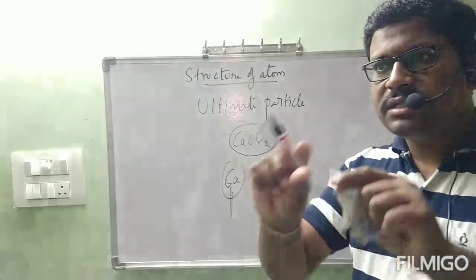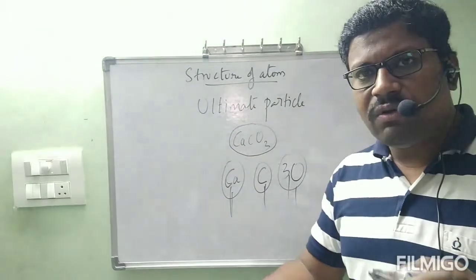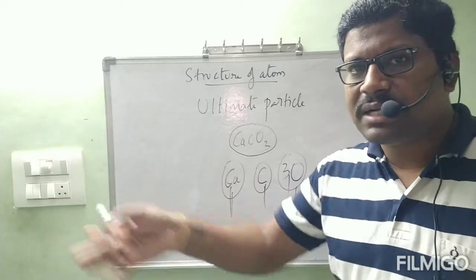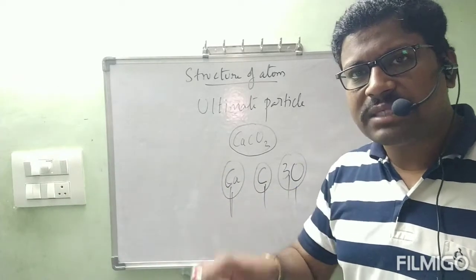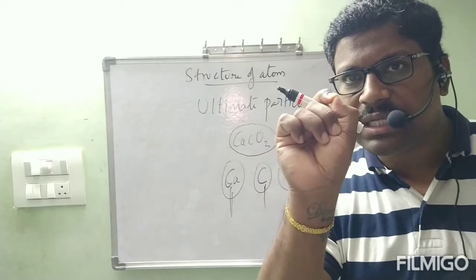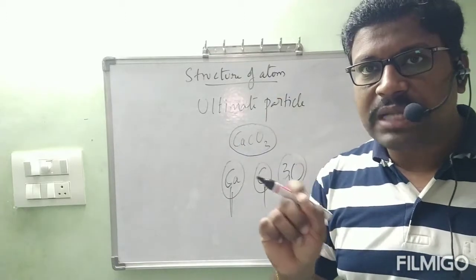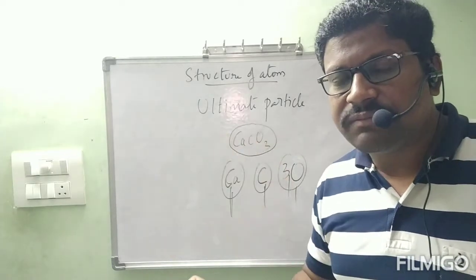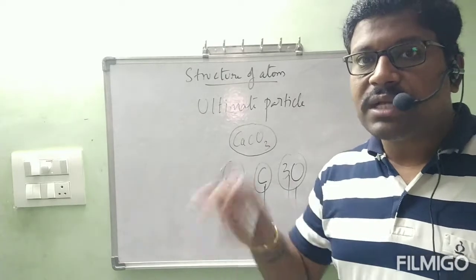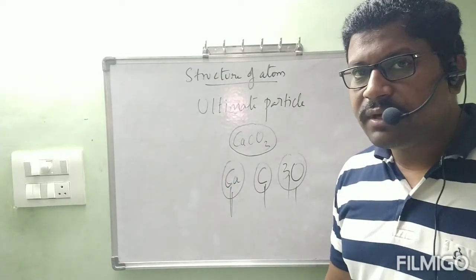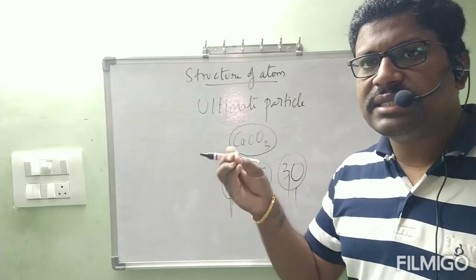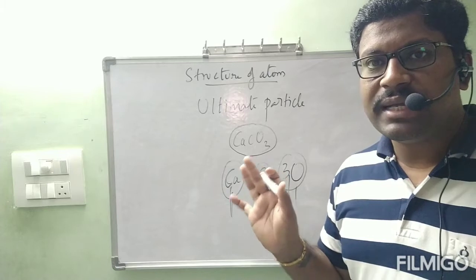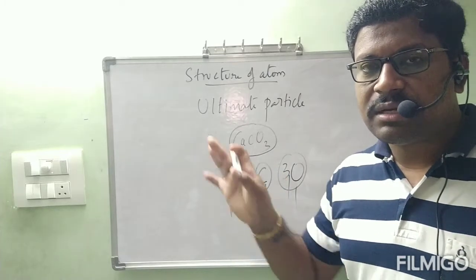That means we made the chalk piece into 2 pieces, 3, 4, like that, and different pieces, made into powder. Powder means so many millions of particles are there. Again that powder is made into CaCO3, a small molecule. Again that CaCO3 is made into calcium, carbon and oxygen. Correct or not? But if you want to break this atom of calcium, it is not at all possible. What is the meaning of that? In olden days, scientists thought that atoms are indivisible.